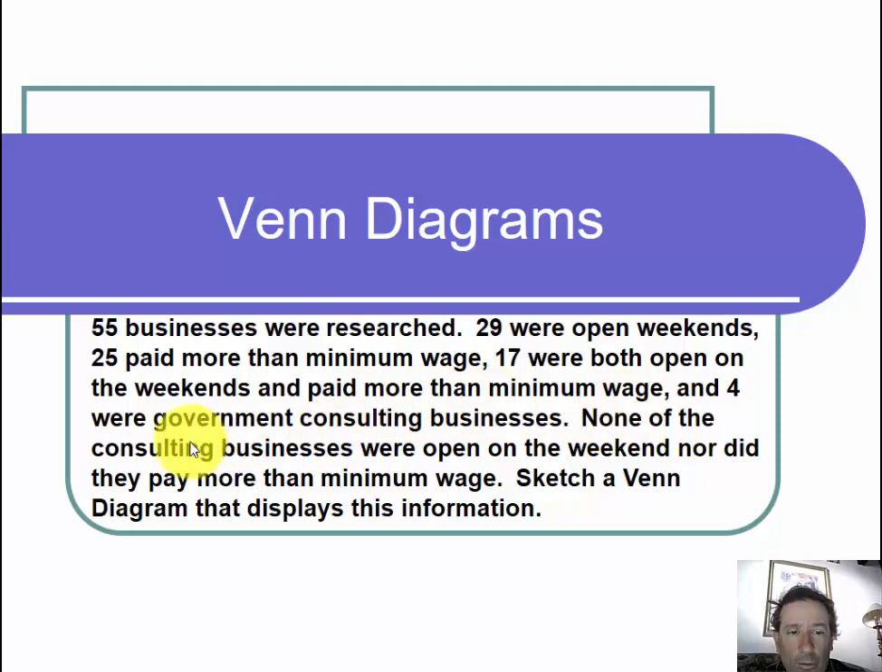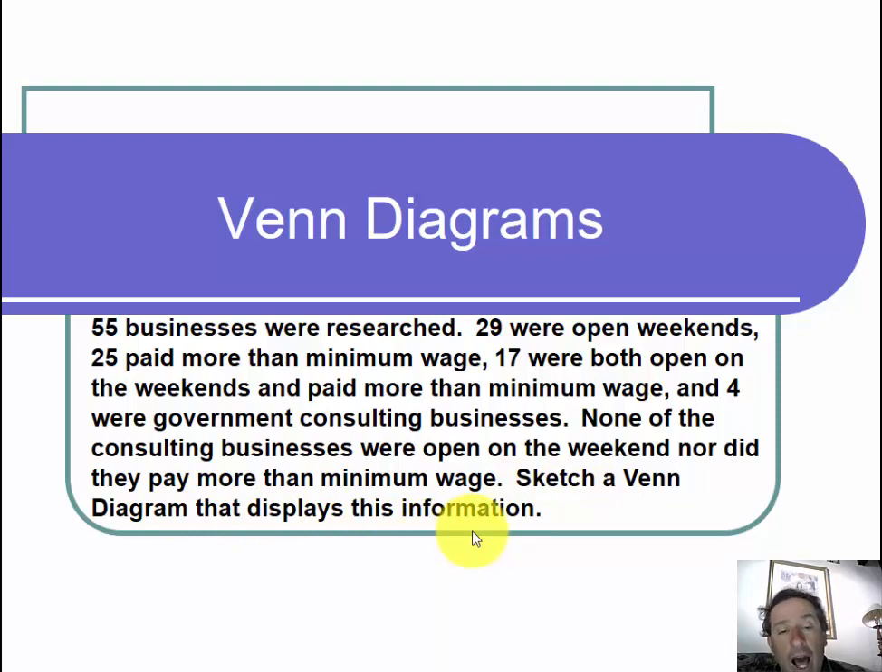And 4 were government consulting businesses. None of the consulting businesses were open on the weekend, nor did they pay more than minimum wage. Sketch a Venn diagram that displays this information.